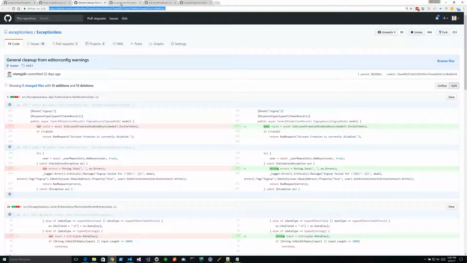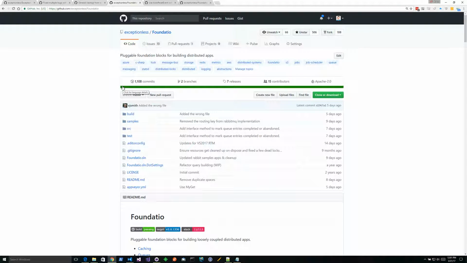Which brings me to Foundatio. Going forward, Foundatio is going to be our primary repository for keeping our deployment settings and editor config settings, and we're going to use these settings to sync to all of our other repositories like Exceptionless. So that means if you want to grab our latest editor config, it's always going to be in Foundatio, and then we're going to sync it across.